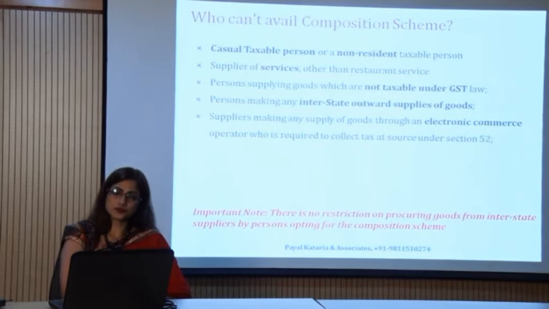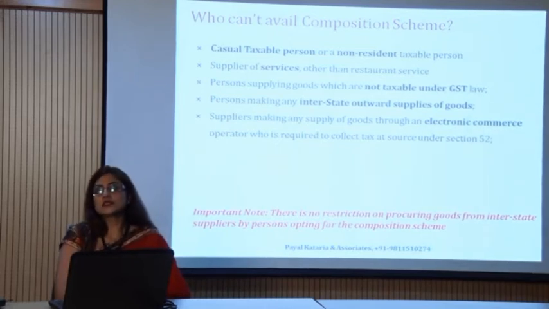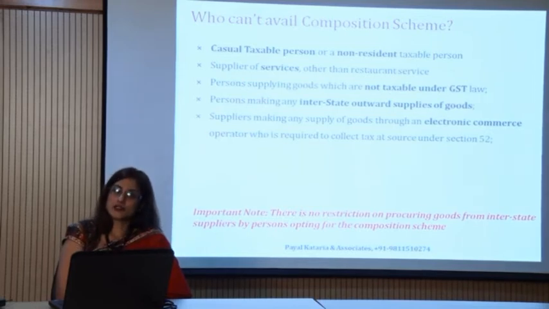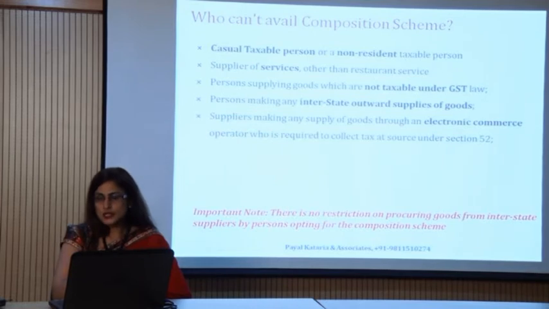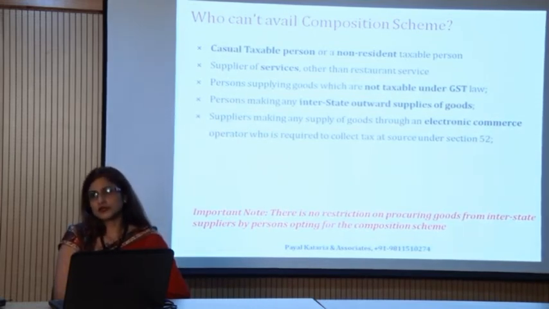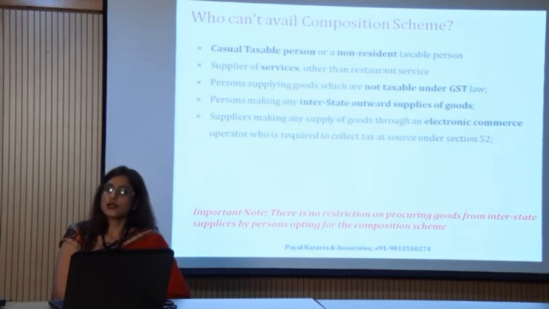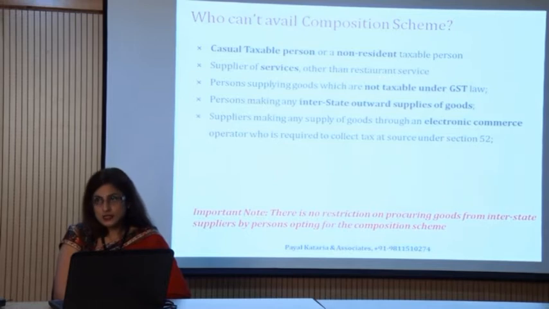Now, as I told you, there are certain conditions and limitations with respect to the composition scheme, and through this slide I am going to explain who cannot avail the composition scheme. First of all, if the person is a casual taxable person or a non-resident taxable person, they cannot avail the scheme.